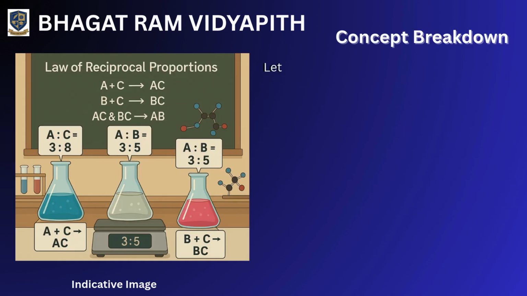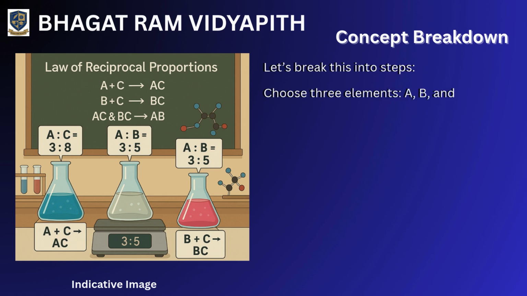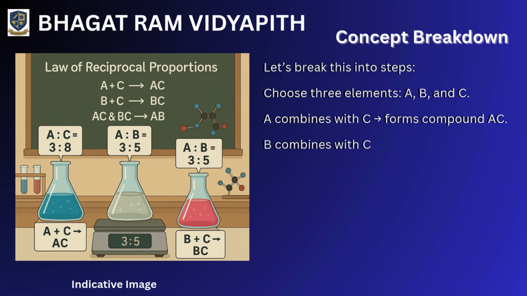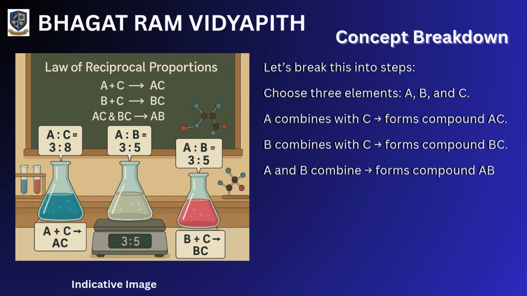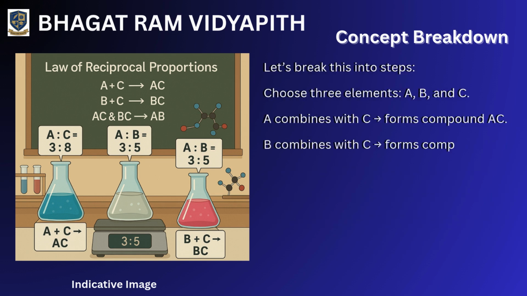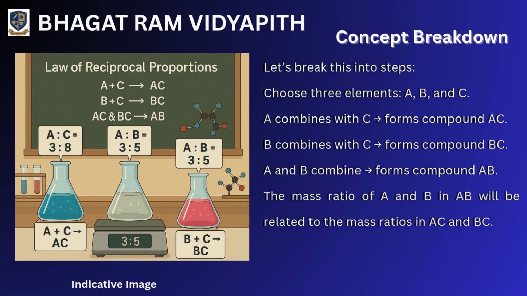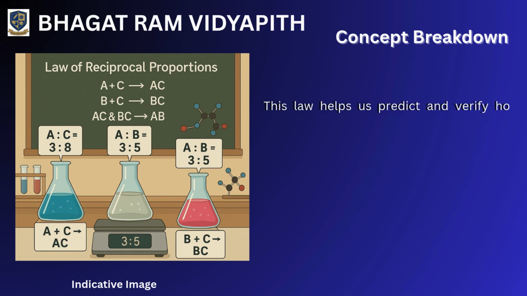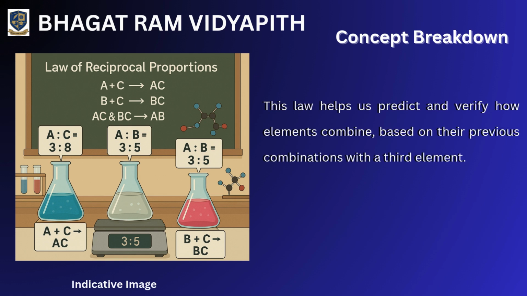Concept breakdown. Let's break this into steps. Choose three elements, A, B, and C. A combines with C and forms compound AC. B combines with C and forms compound BC. A and B combined form compound AB. The mass ratio of A and B in AB will be related to the mass ratios in AC and BC. This law helps us predict and verify how elements combine based on their previous combinations with a third element.